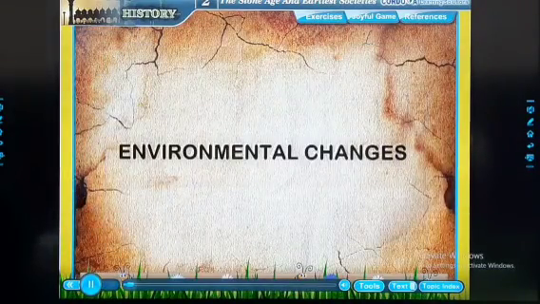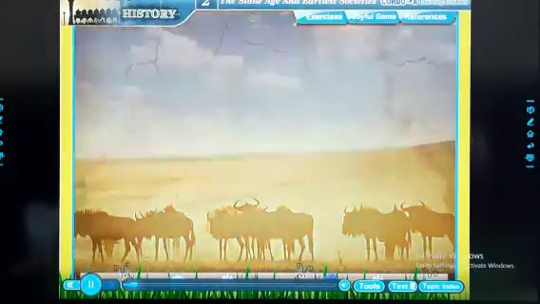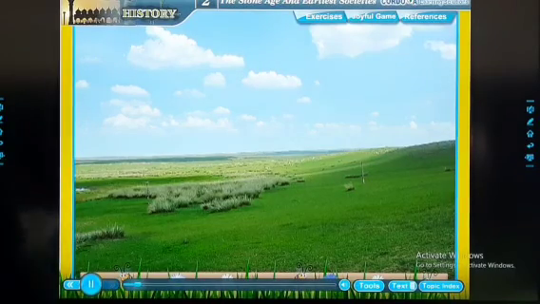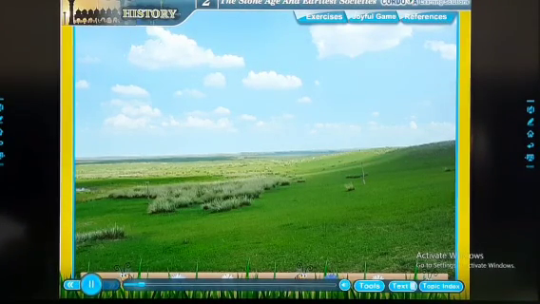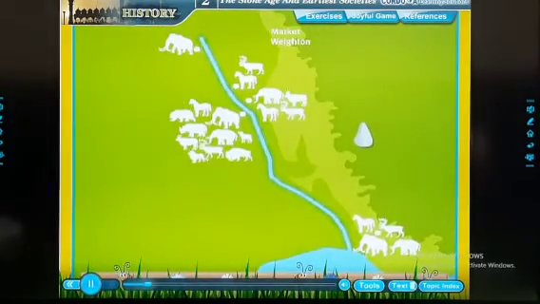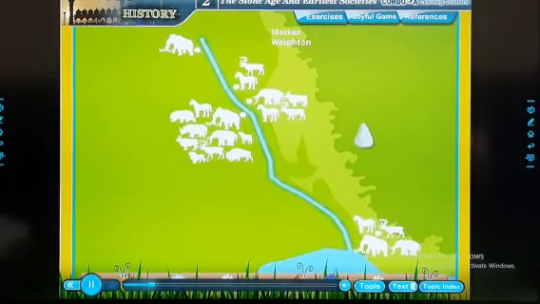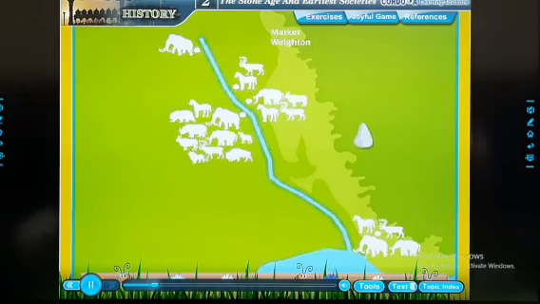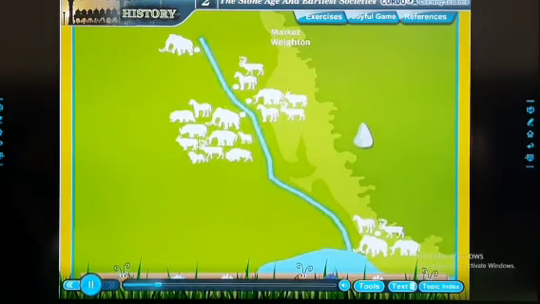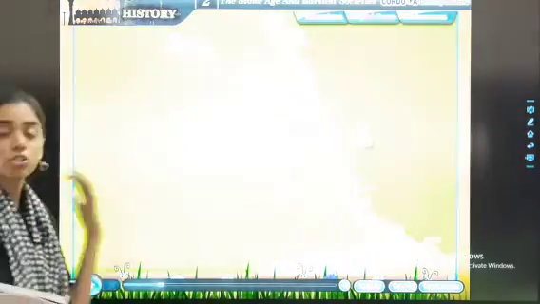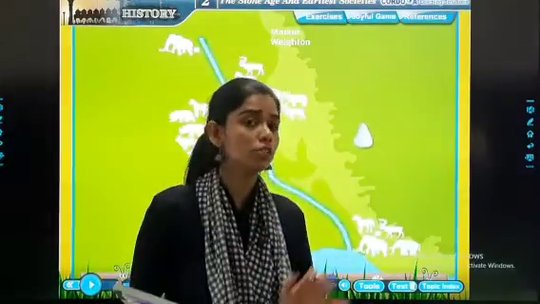Environmental changes. As discussed earlier, the climate of the world changed around 12,000 years ago. It became warm from cold. Due to this change, grasslands developed. This development increased the number of animals that survived on grass. Now talking about the environmental changes.